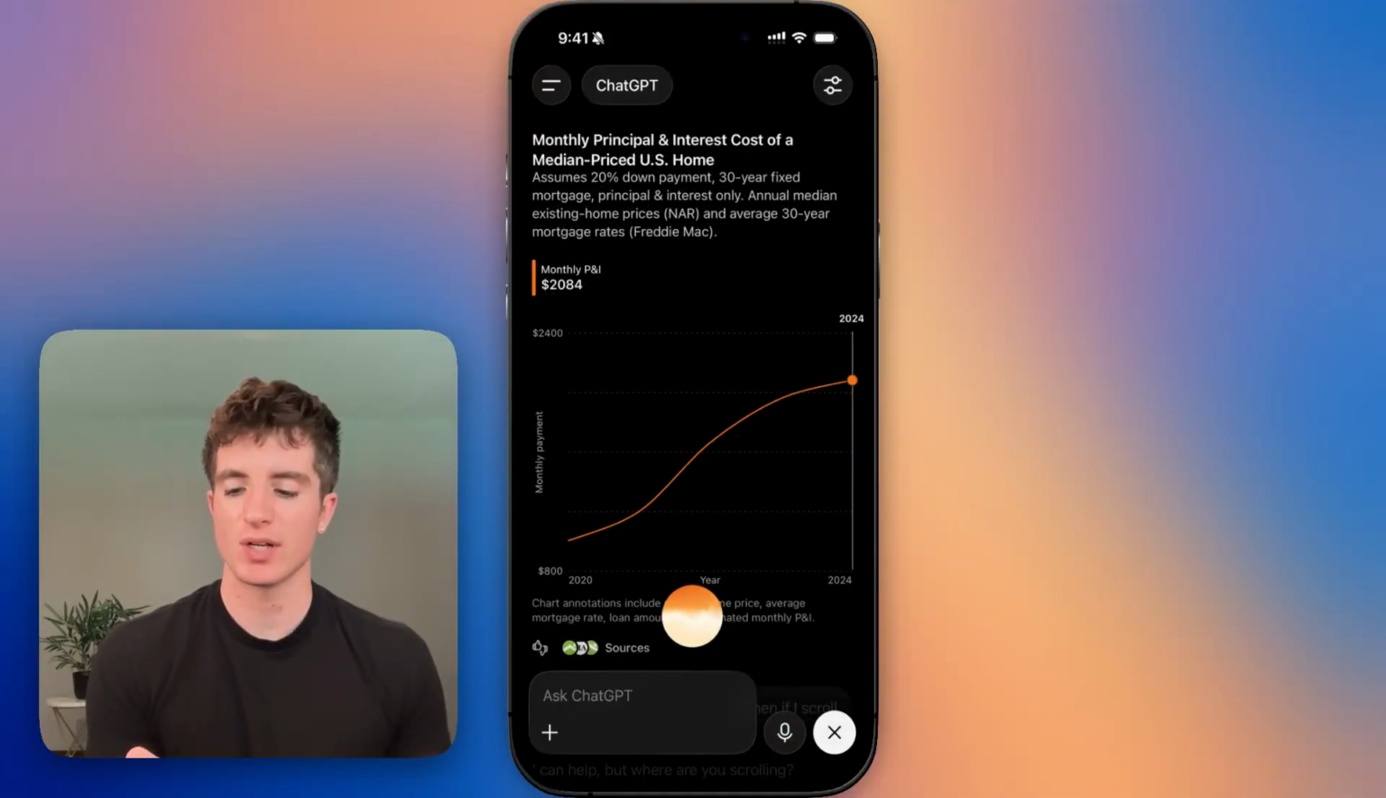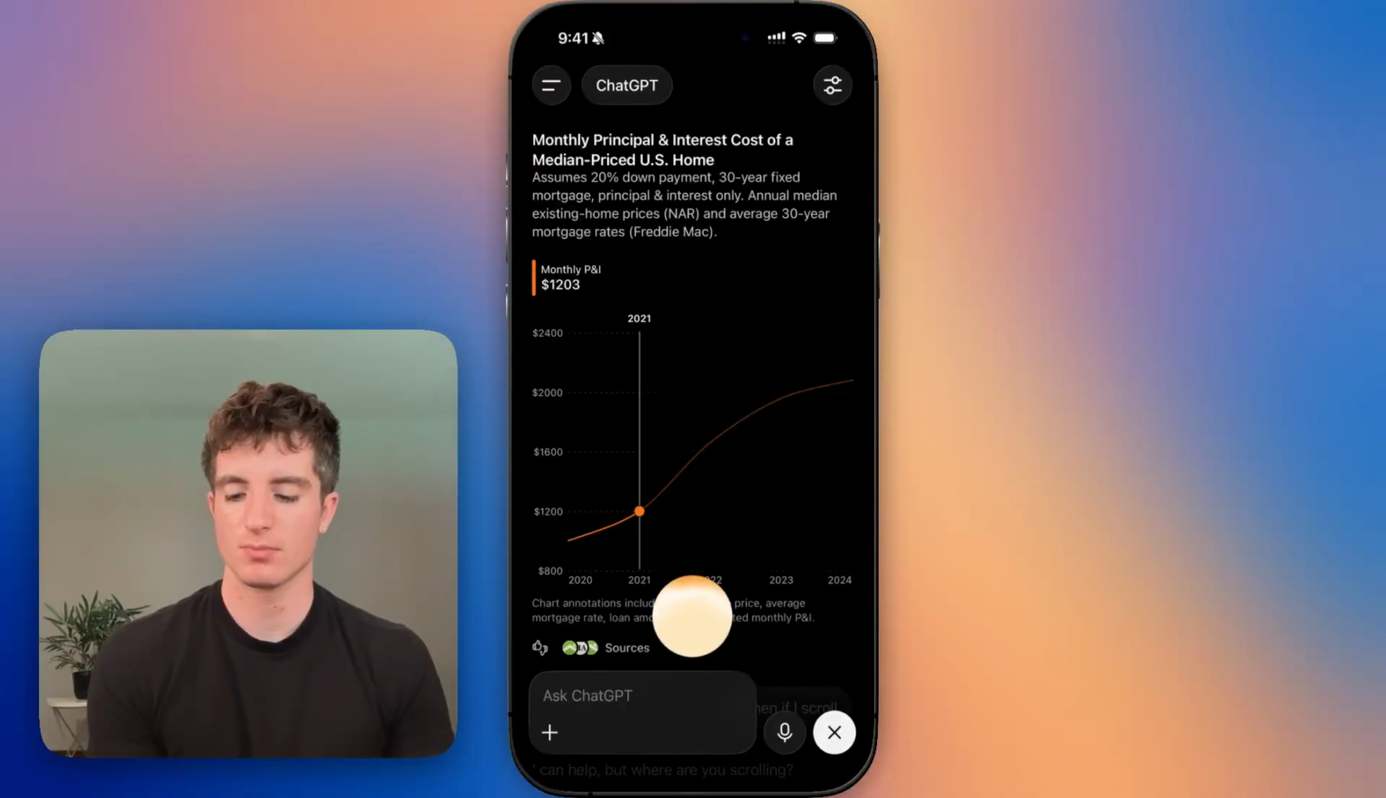Okay, explain to me what's going on in this chart in really simple terms. Basically, monthly payments have shot up because mortgage rates jumped a lot, even more than home prices. Higher rates are doing most of that damage.